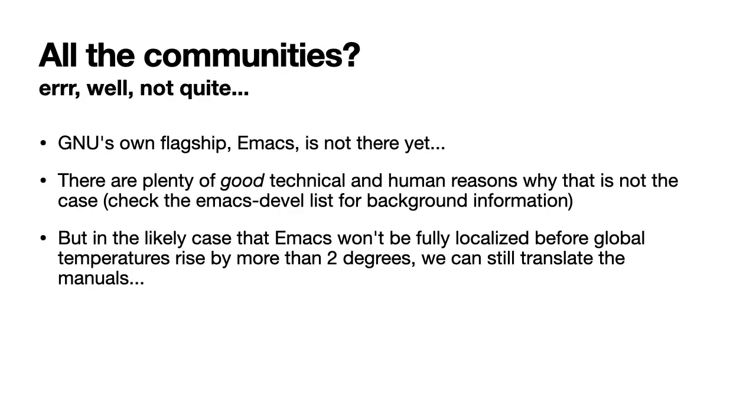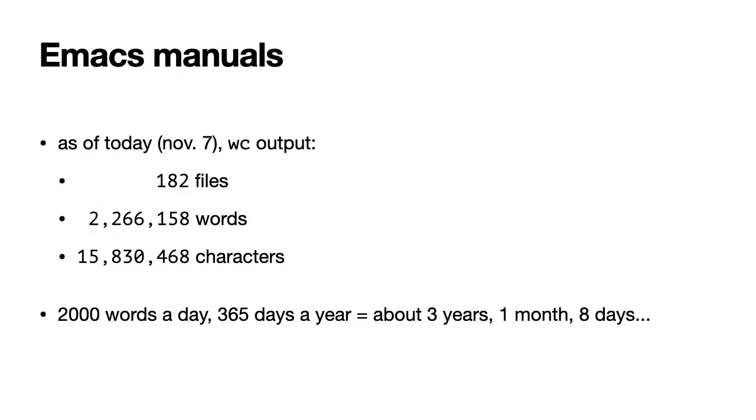It's a tad different for the Emacs community. We do not have a localization process because it's quite complex and because we don't have the resources yet. Still, we could translate the manuals, and translating the manuals would probably bring a lot of good to the Emacs community at large. So what's the state of the manuals?